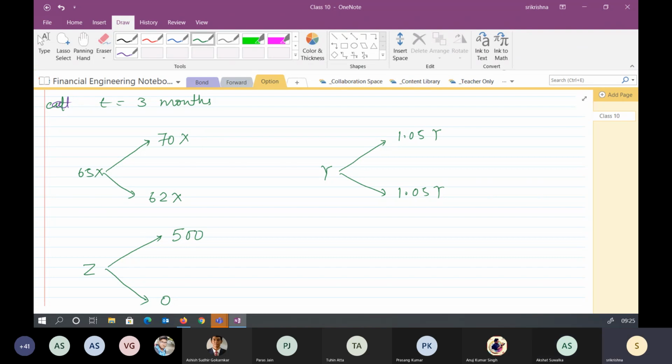500 is in rupees. So this 500 offset, that is in rupees, right? The loss. No, I'm not writing negative and positive sign here. In writing the algebraic equation, we will see whether it is positive or negative. So we can say that we need to generate 500 to compensate this loss.